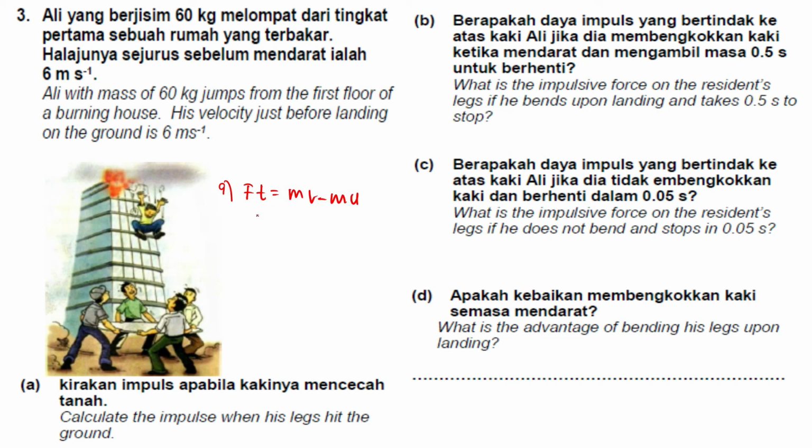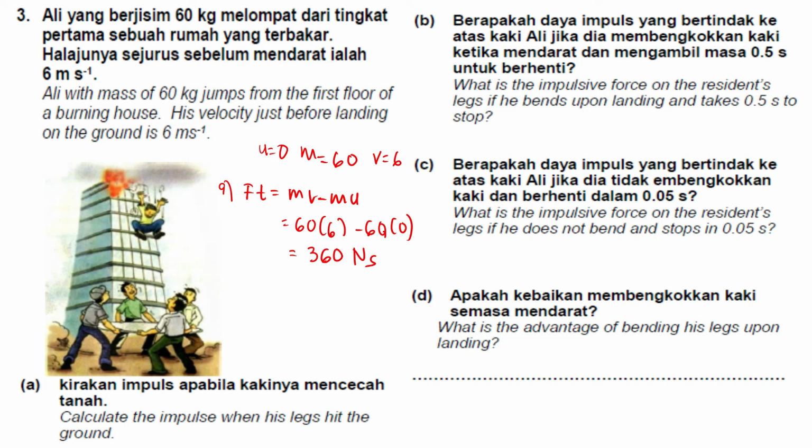You cannot use Ft because they didn't give you any time here. They just give you the mass and also the velocity. The final velocity is 6. Then we know before he jumps, of course the u is 0. He is at rest, right? So you have to use this one: 60 multiplied by 6, minus 60 multiplied by 0, so you will get 360 Newton second. So that's the answer for A.